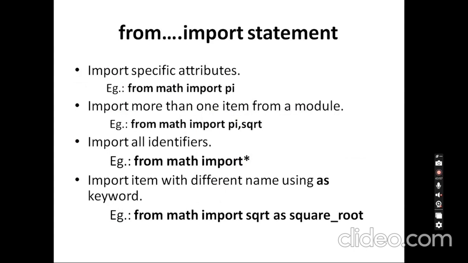We can use a from import statement here to import specific attributes. For example, from math import pi. Only the particular pi value will be imported here. If I am going to import two or more functions or variables, you can use a comma separator. If I need to import all the variables and functions, I can use the star operator. If I need to rename a particular function and use it in a program, I can use the as keyword here. For that, the from import statement will be used.